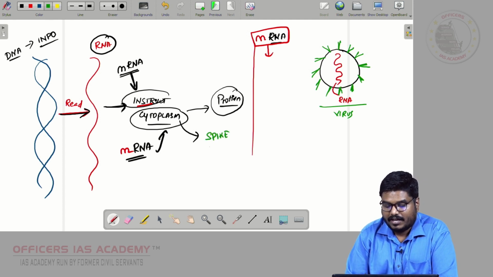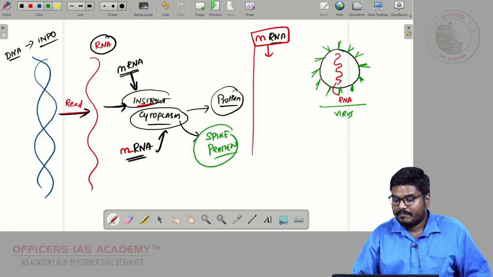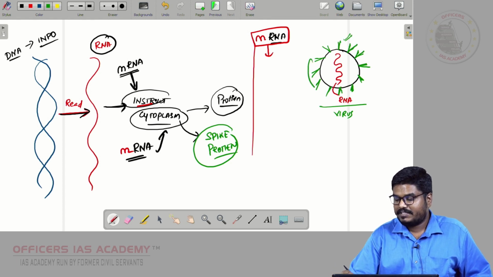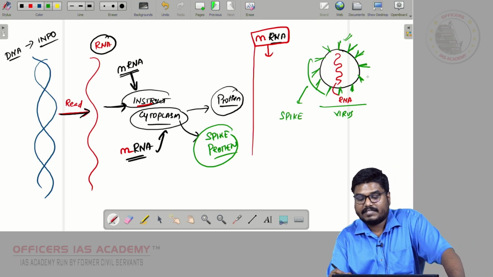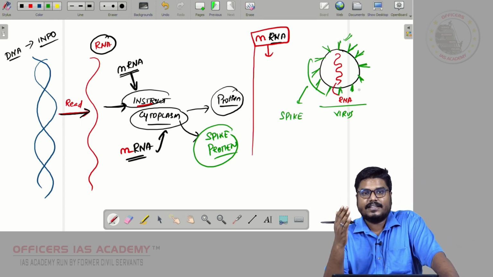It will ask the cytoplasm to produce spike protein. Which spike protein? This spike protein. So, these green colored spikes which you are seeing here, that is spike proteins.